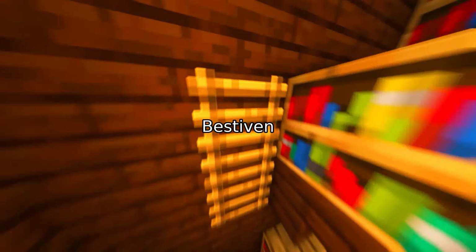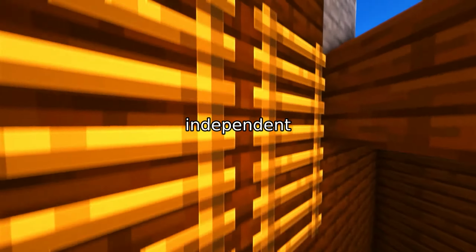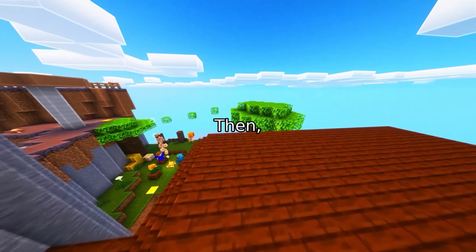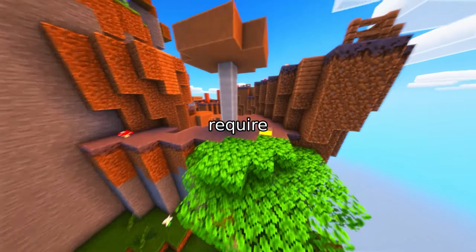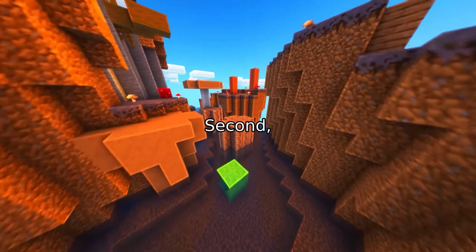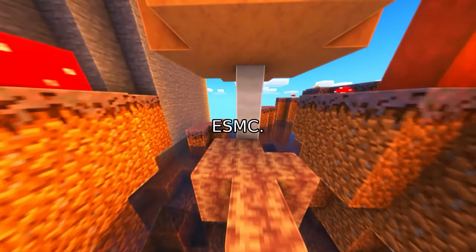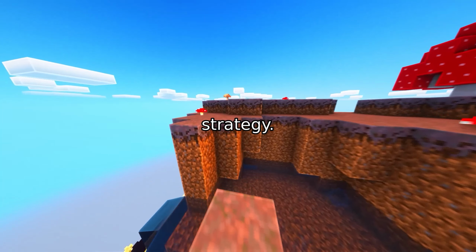First, entropy-based best-of-N, or EBON. Generate multiple independent decoding paths. Then post hoc select the one with the lowest path entropy. Simple, effective, and doesn't require real-time intervention. Second, entropy-guided sequential Monte Carlo, or E-SMC. A real-time active search strategy.